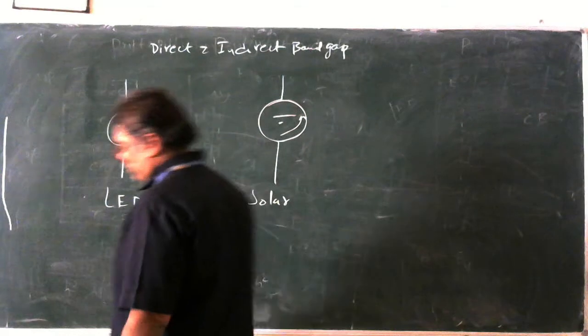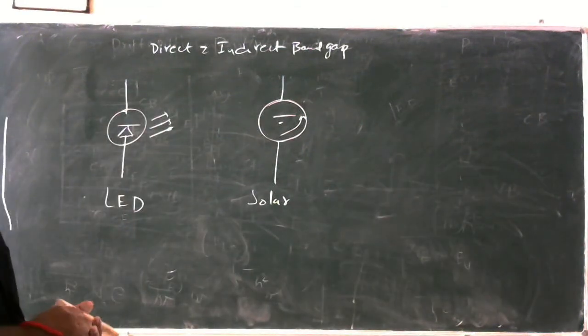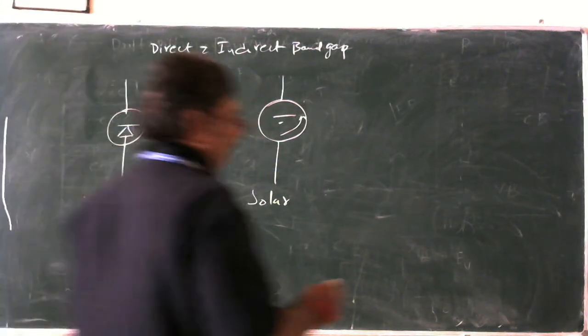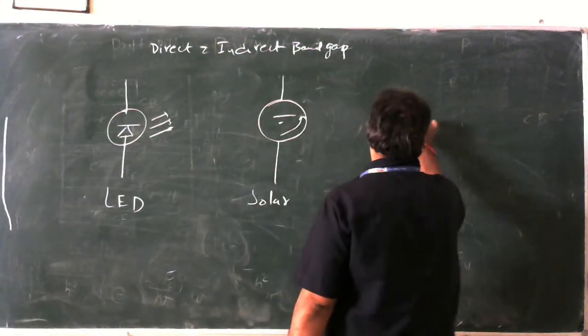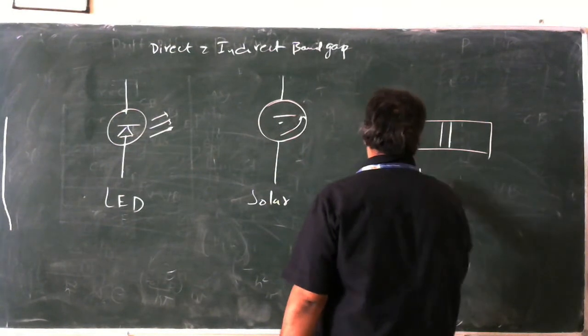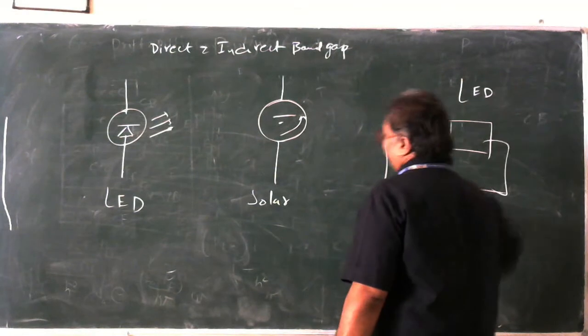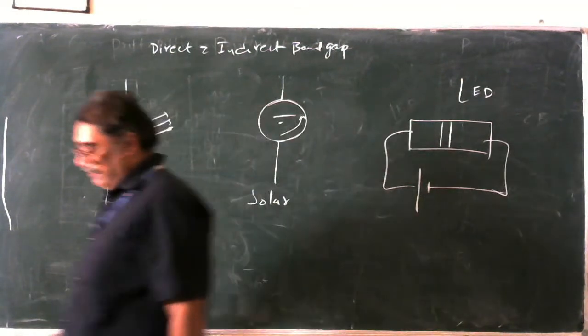So now, what is LED? LED is going to produce a beautiful output light. Let us see how exactly this happens. This is a normal PN junction diode. This is your positive terminal, this is your negative terminal. So this is our LED.